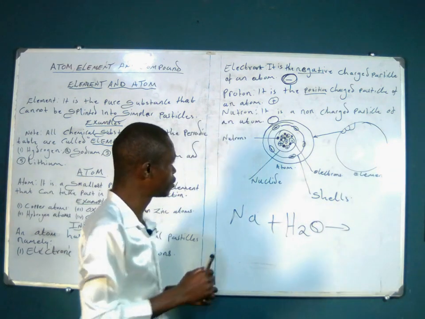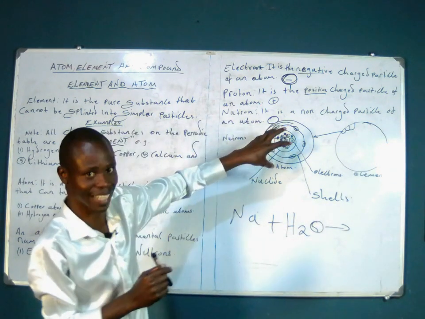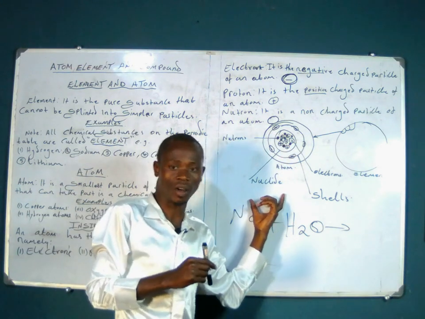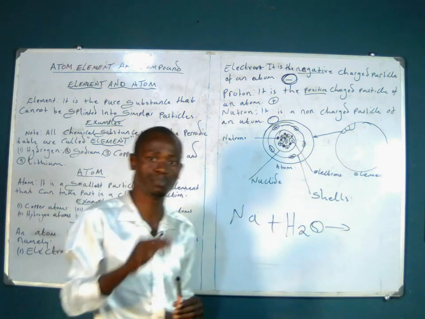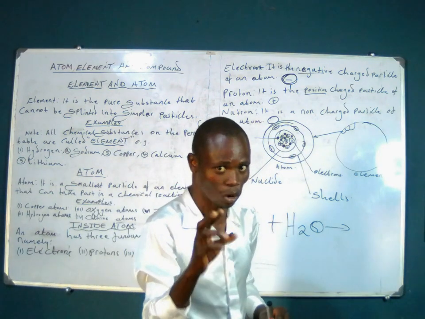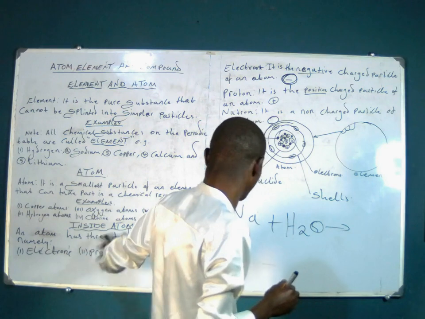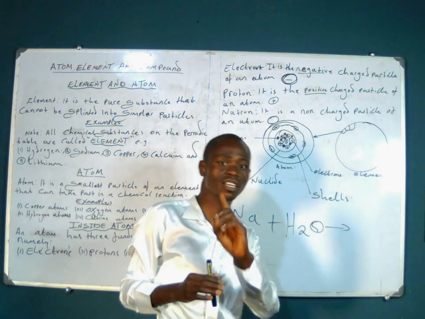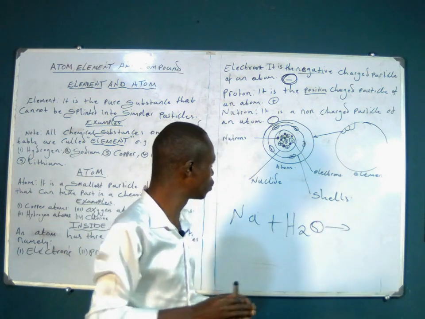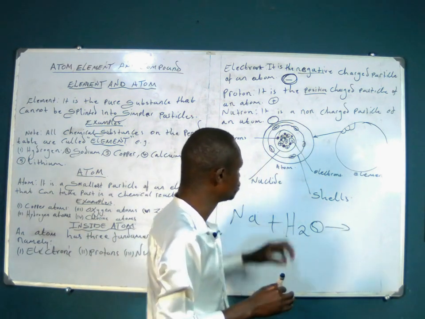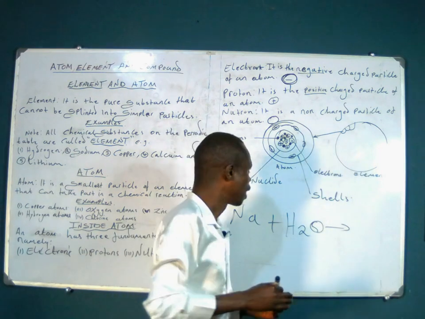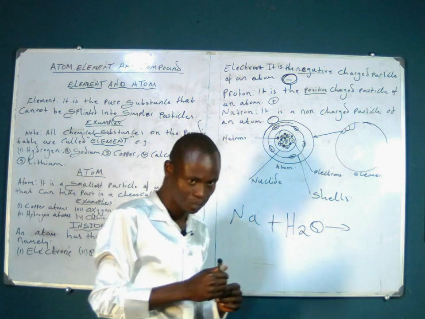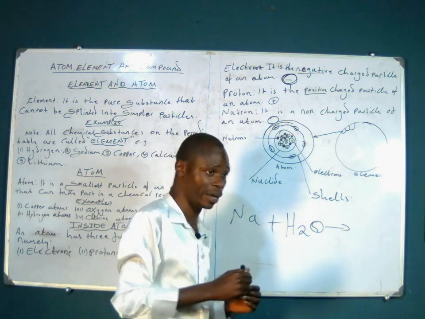Then at the center of an atom, called a nucleid or a nucleus, we are expecting to find only two of the three particles that have been mentioned. Number one, a neutron.